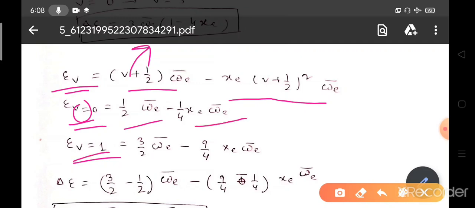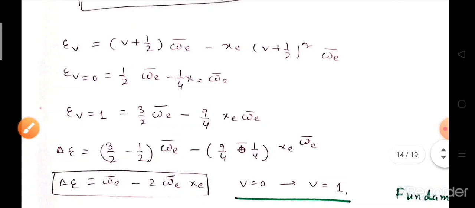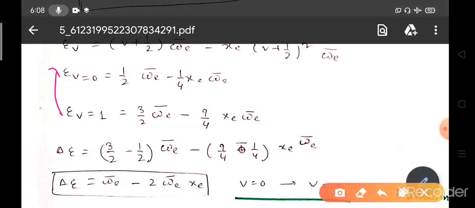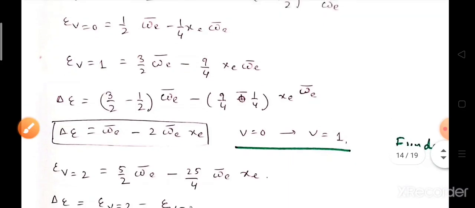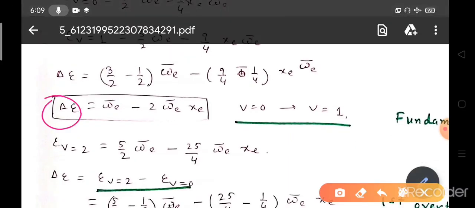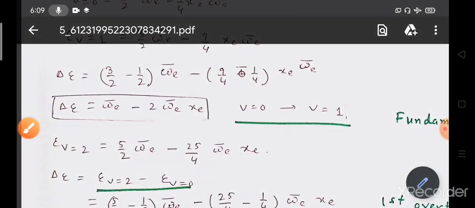For v equals 1, we get 3 by 2 omega_e bar minus 9 by 4 x_e omega_e bar. So delta E becomes the difference between the two levels, which is omega_e bar minus 2 omega_e x_e bar. This is the wave number for the v equals 0 to v equals 1 transition.